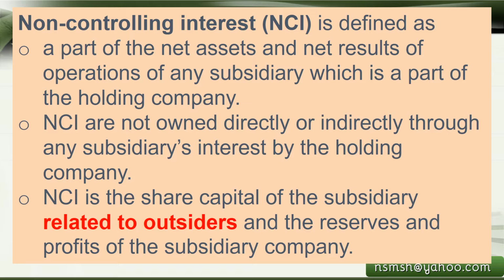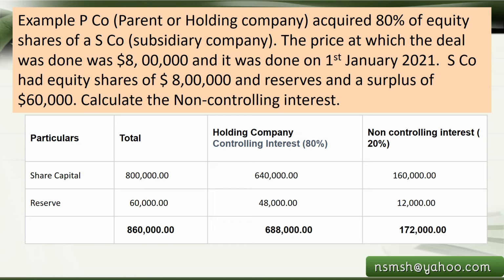But here we mean totally outsiders, and the reserves and profits of the subsidiary company also to be included in the NCI. Only that portion. We will further see an example in order to understand it more clearly.